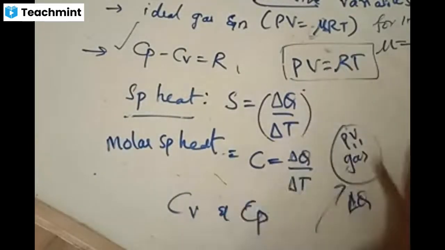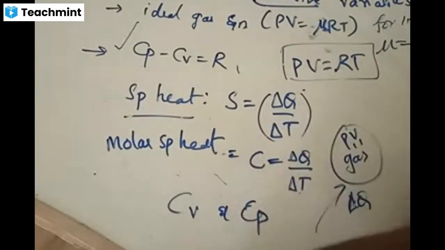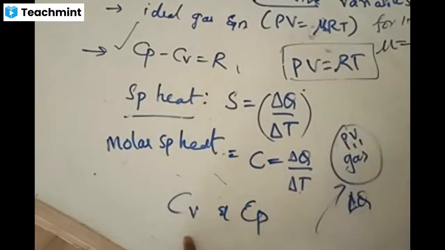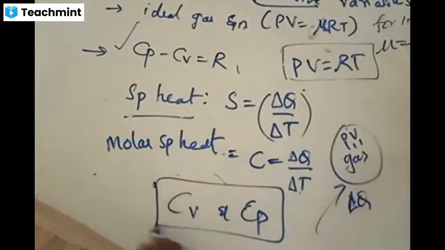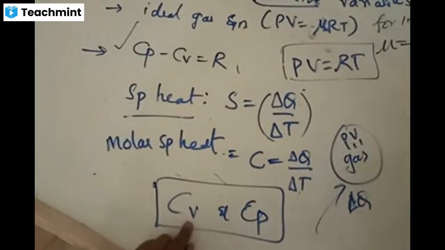For that purpose, we understand how volume is changing, assuming that pressure is constant. We understand how pressure is changing, assuming that volume is constant. By using this concept, we say molar specific heat is of 2 kinds: at constant volume and at constant pressure.